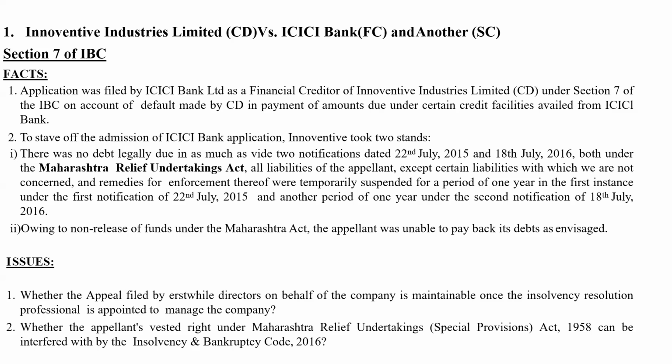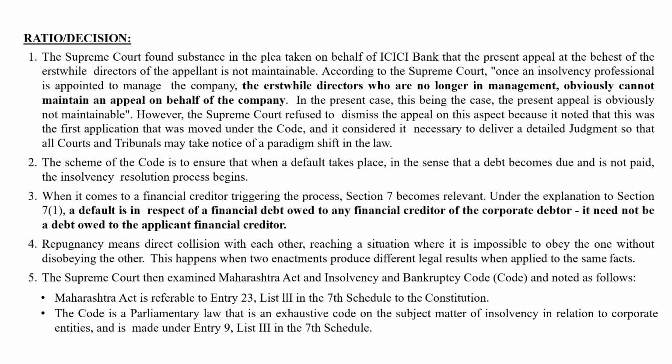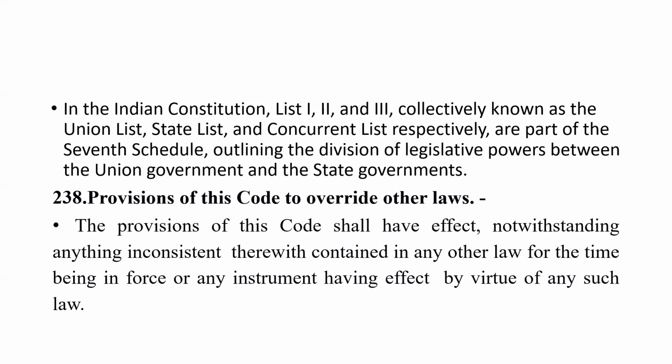This Maharashtra Relief Undertakings Act, as you know, there are three lists. What are the three lists? Can anybody tell me? Union list, state list and concurrent list. List 1 is the union list, list 2 the state list, list 3 the concurrent list. IBC is covered under which list? Concurrent list, sir. And the Maharashtra Relief Undertakings Act? State list. That is also in the concurrent list. I just checked today, so it is in the concurrent list only.